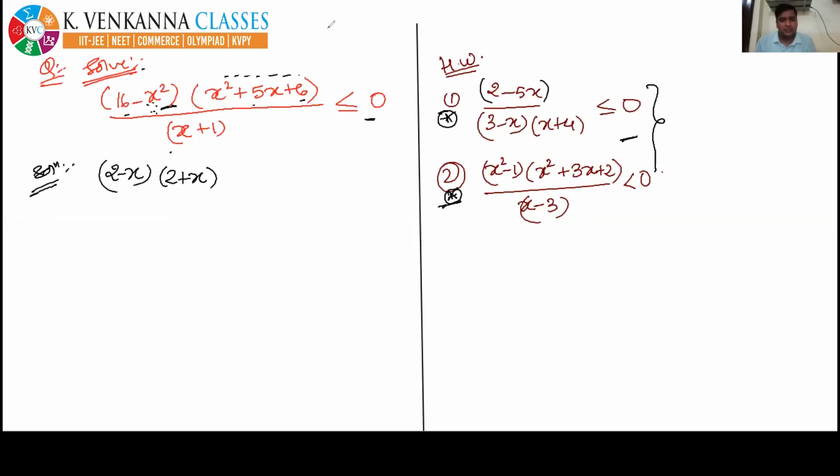So 16 minus x square, you have to follow the simple steps again. What is the first step? RHS to 0. What is the second step? Factorize into linear factors. So let's factorize it into 4 minus x into 4 plus x by the formula of a square minus b square. Here we can factorize it as x plus 2 into x plus 3.